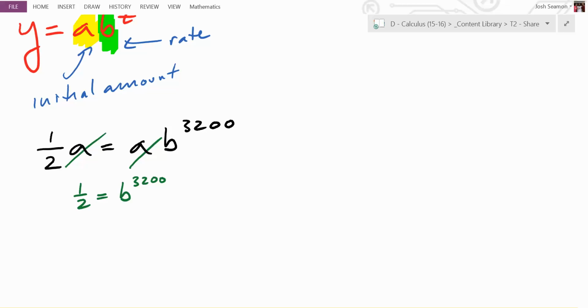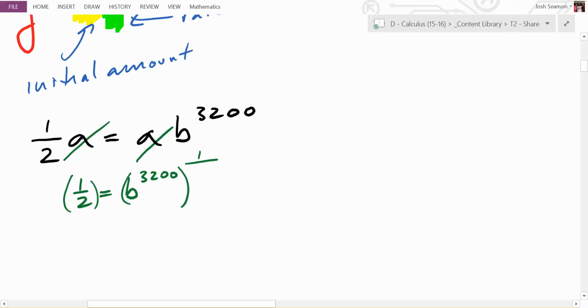You can do it a couple ways. You can use logs, or you can take a root. What root do you want to take? To get rid of a square, what root do you take? The square root. To get rid of a cube, what root do you take? So to get rid of the 3,200 power, what root do you take? The 3,200th root, right? So that would be raising both sides to what power? To the 1 over 3,200. So we raise both sides to the 1 over 3,200.